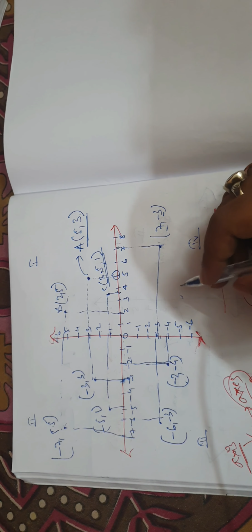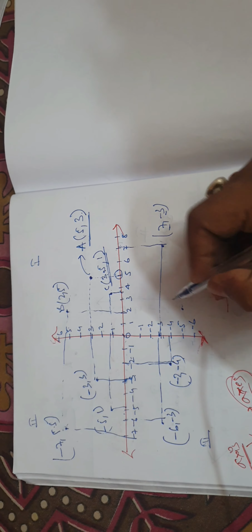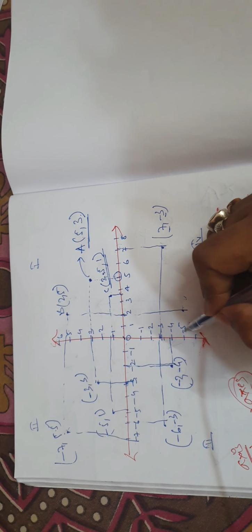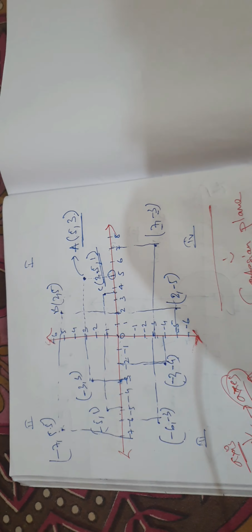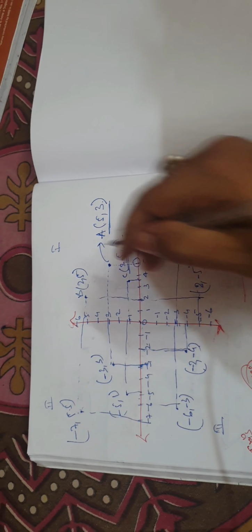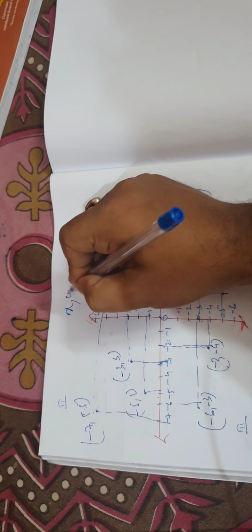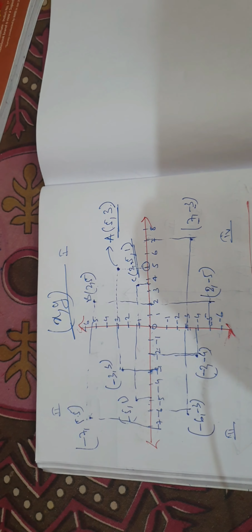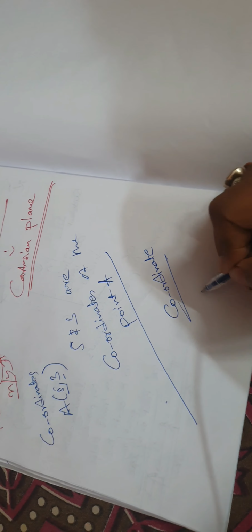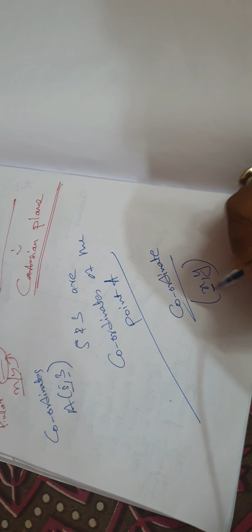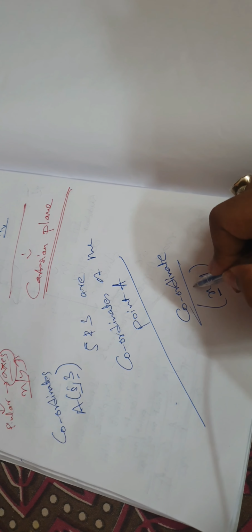Suppose here is a point, and you get a point; this point will be (2, -5). Do you notice that I have always written x at first, then y? Yes or no? So for any point, the general expression of its coordinate is (x, y), because the value of x is written first and then the value of y. So the values of x and y together form the coordinate.